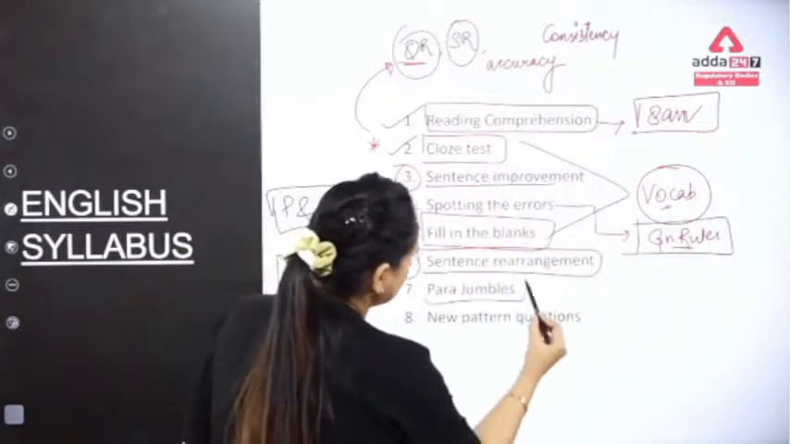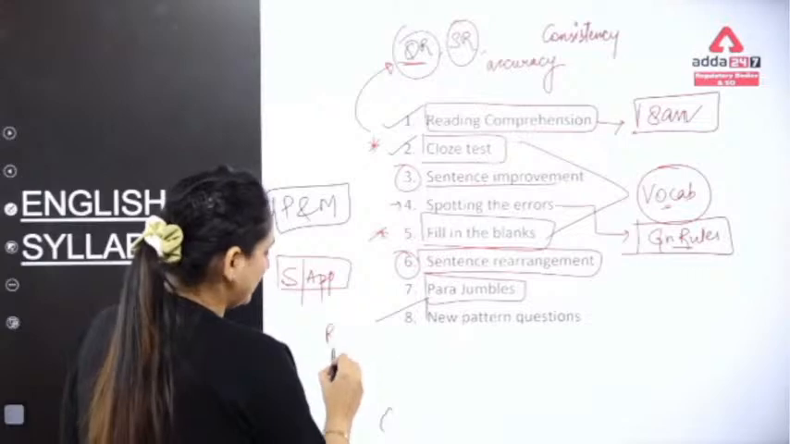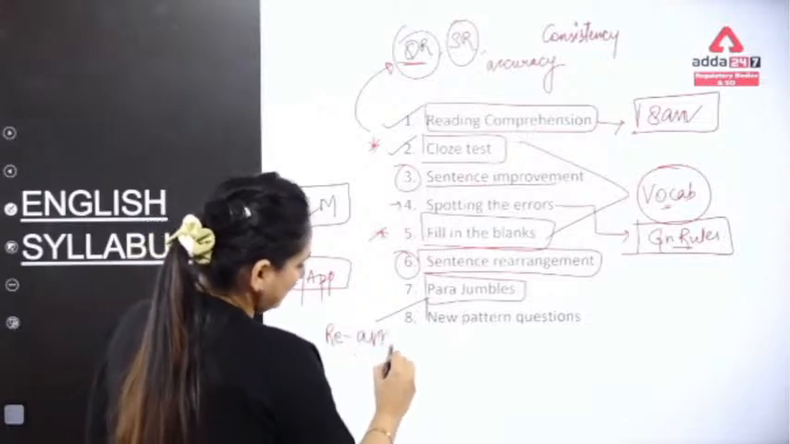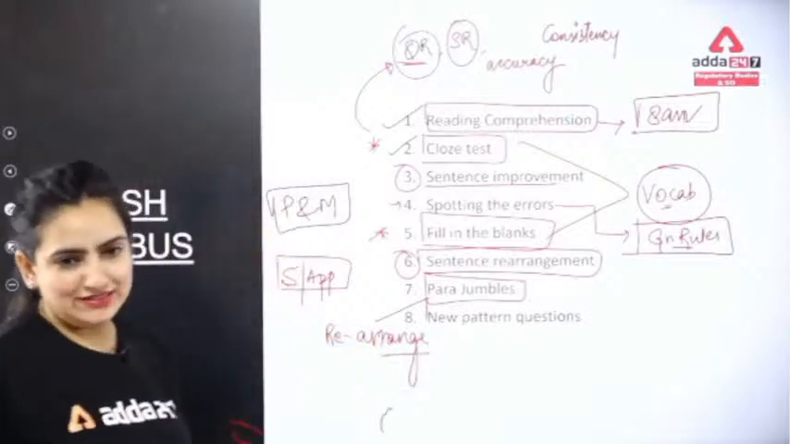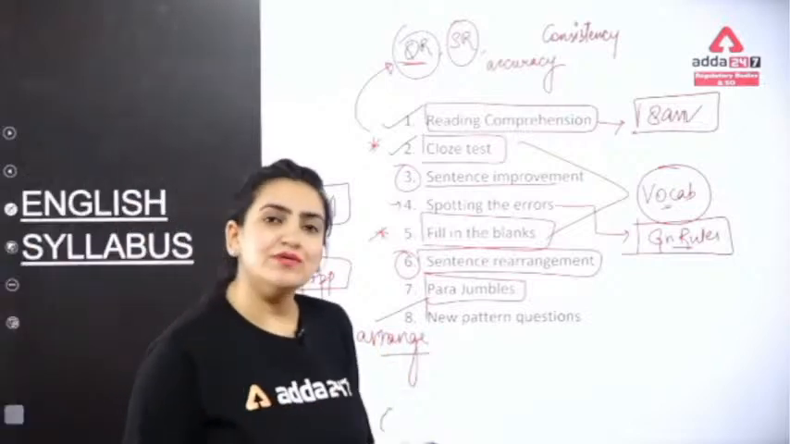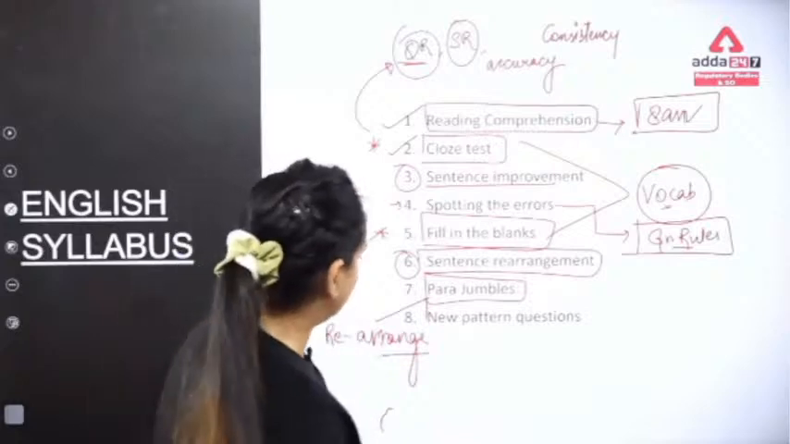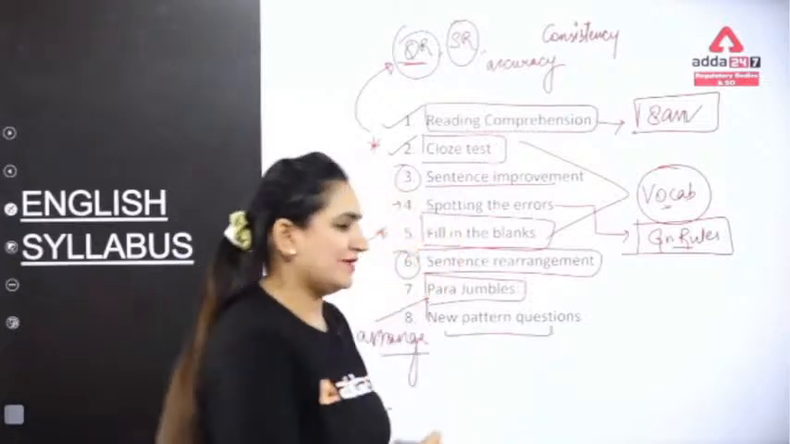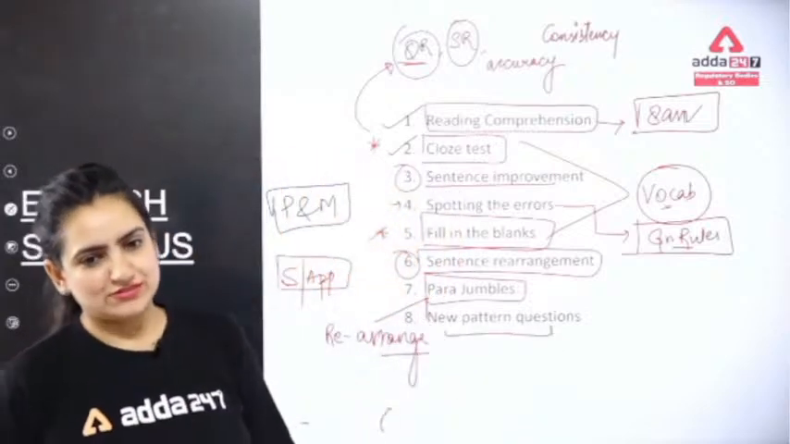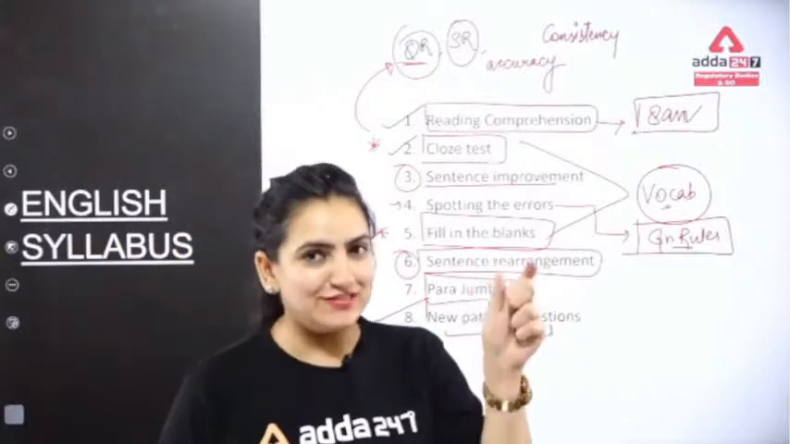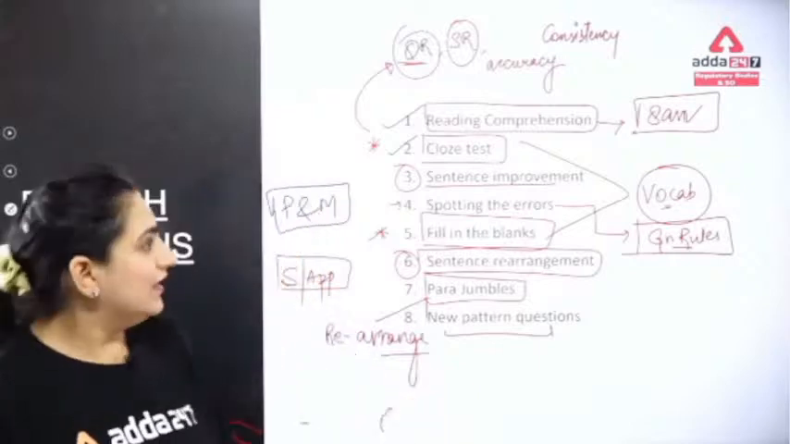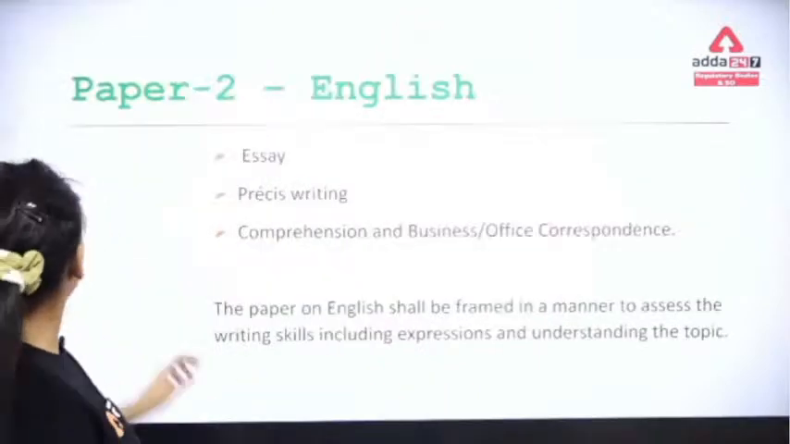Right? Next comes the para jumble. Again, you have to rearrange the sentences in such a way that they are grammatically and contextually correct and meaningful. You have to make them into a meaningful arrangement. Then there are the new pattern questions, and we will be solving all those questions. I firmly believe that I have explained each and everything, and things are quite clear at the back of your mind.